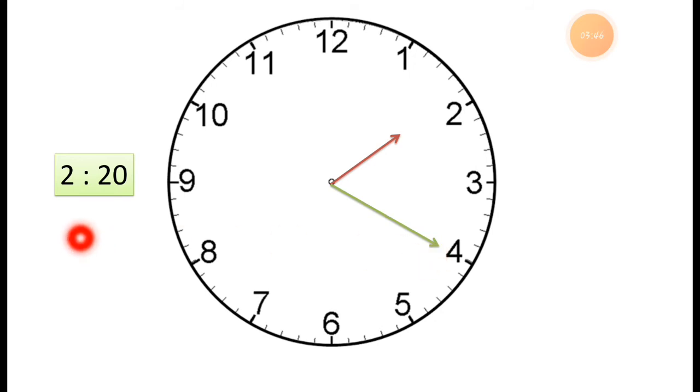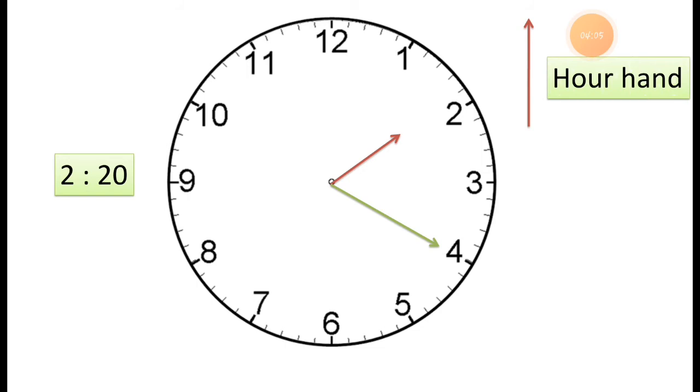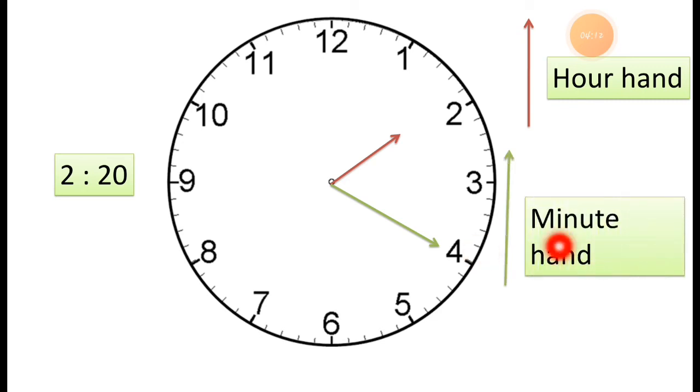So this way you can show the time by drawing the hands, short hand and long hand. So this time is showing 2:20 as written here. Again I am showing you, this red hand is showing the hour hand and the green hand is showing the minute hand. What does it show? The green hand shows the minute hand.